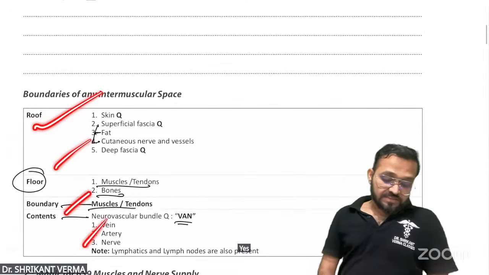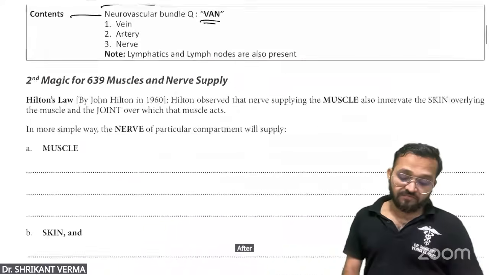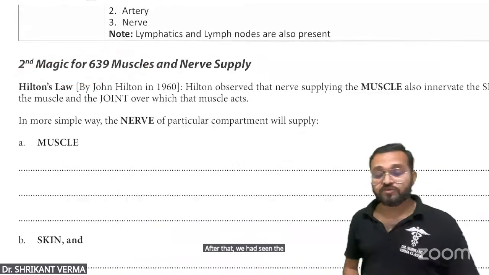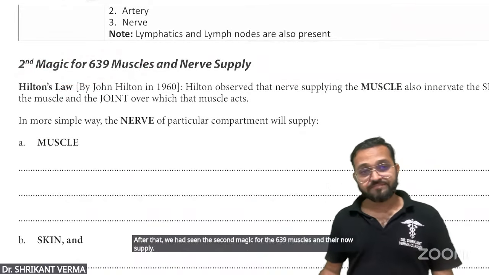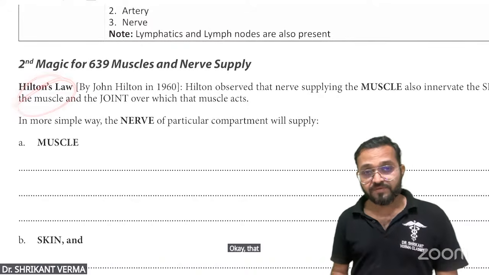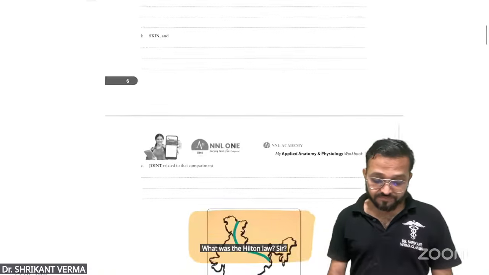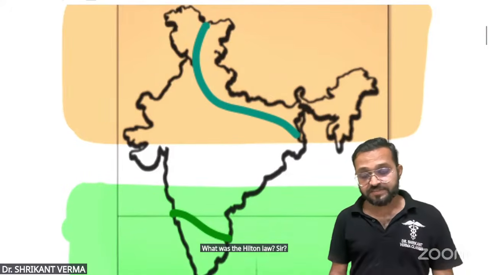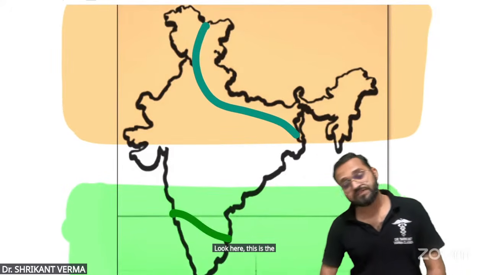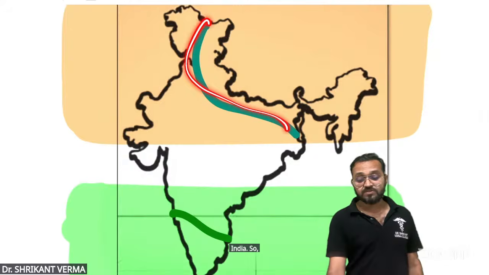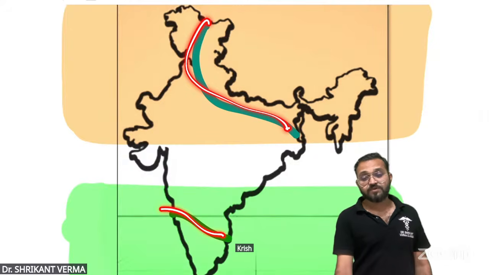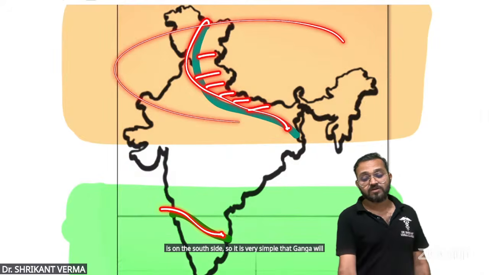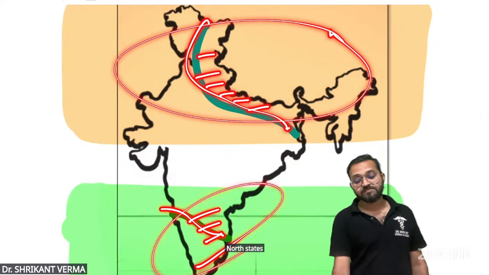After that, we saw the second magic for the 639 muscles and their nerve supply. That was Hilton's law. What was Hilton's law? Look here. This is our great holy country, India. The Ganga river is on the north side. Krishna, Kaveri, Godavari are on the south side. It is very simple: Ganga will supply the north states, and Krishna, Kaveri, Godavari will supply the south states.